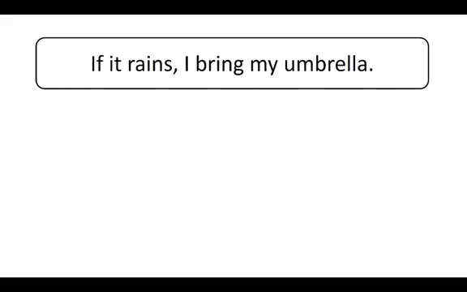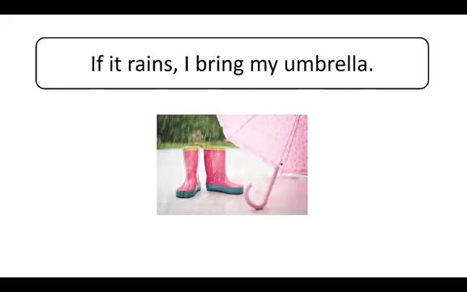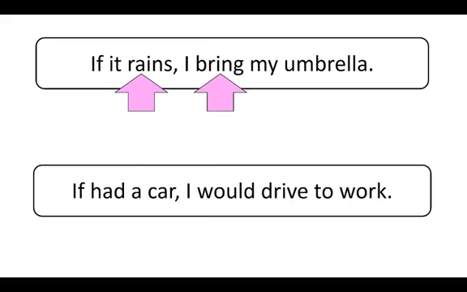Present unreal conditionals. You may remember learning this grammar in a previous lesson. If it rains, I bring my umbrella. This sentence uses the present tense in both clauses and expresses a real event about the present. Today, we will learn how to express conditionals for unreal or imagined situations, as in this example.